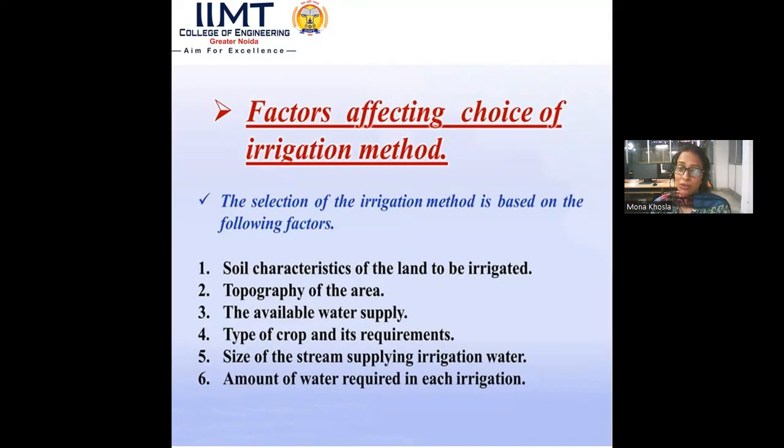For every crop there is a defined growth period, from the seedling till the harvesting, and every crop needs a defined amount of water. So if we choose a good irrigation method, we can have a good yield of crops.